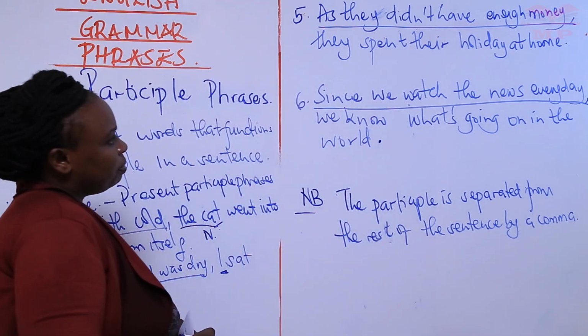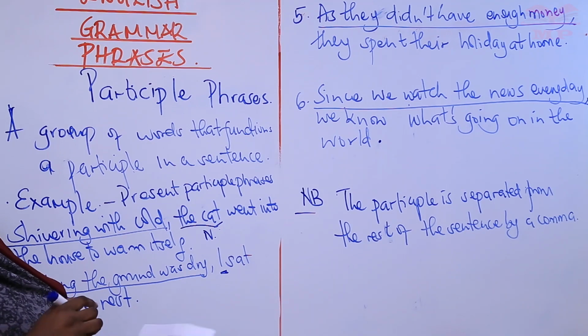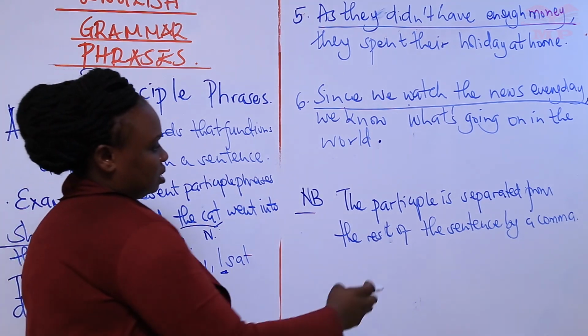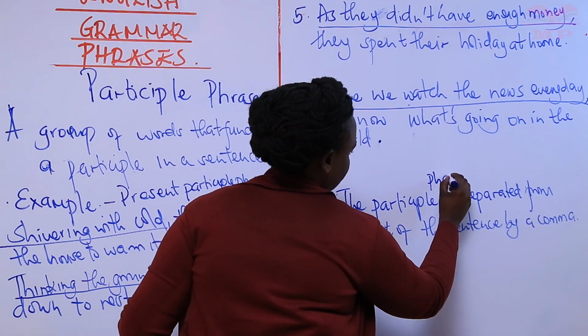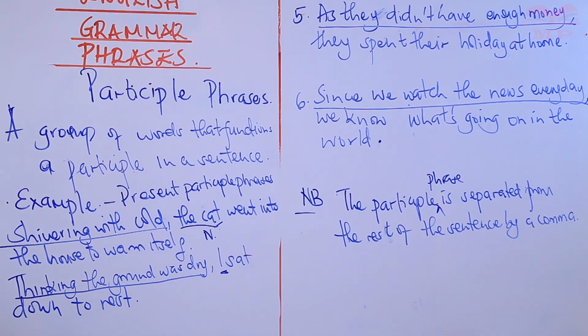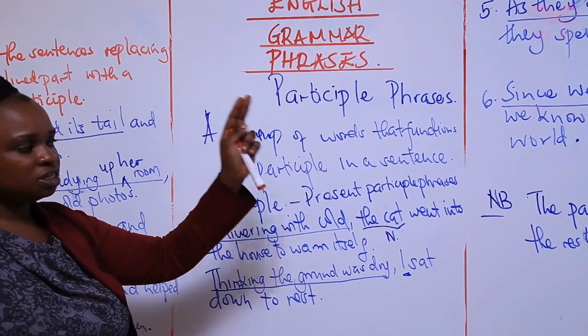So whenever you are replacing, make sure that the comma follows the participle phrase. The participle phrase is separated from the rest of the sentence by a what? By a comma. So when you're doing that assignment, remember to separate the participle phrase from the rest of the sentence by a comma.